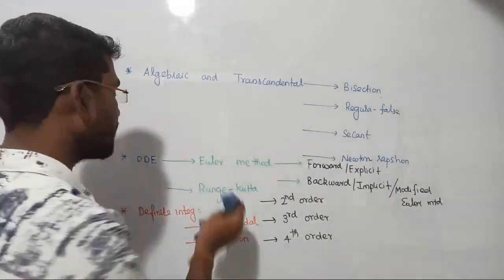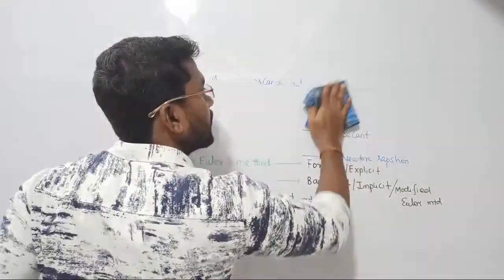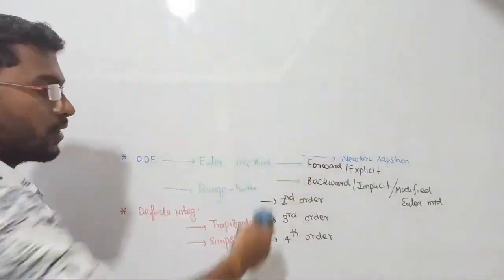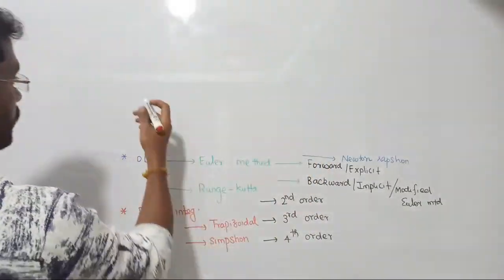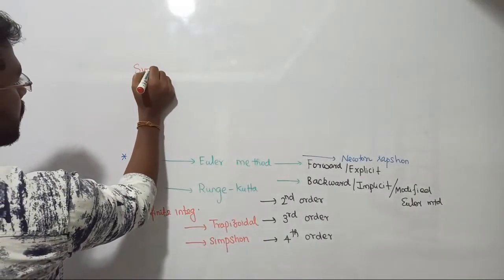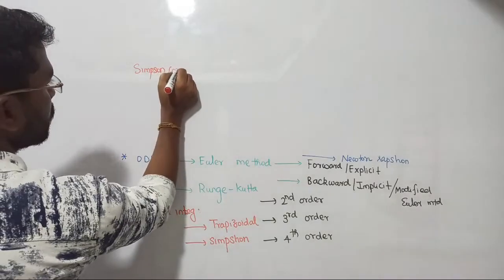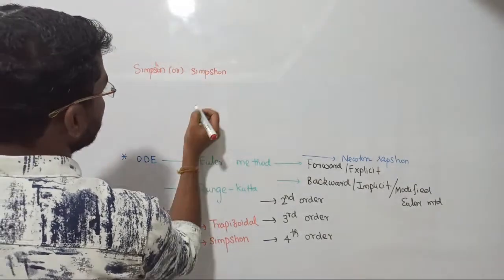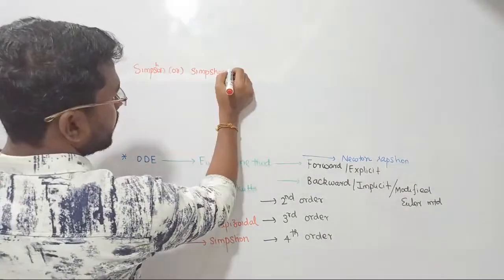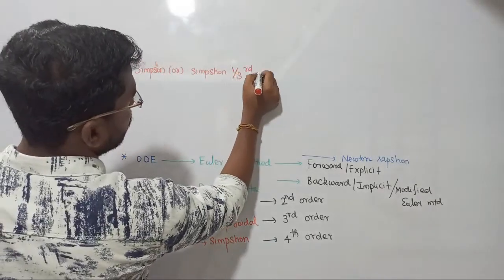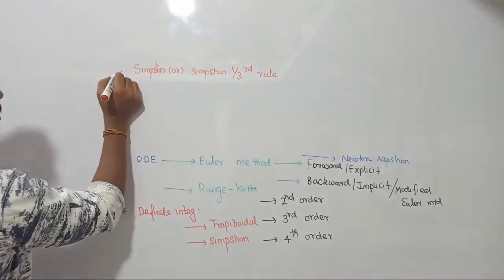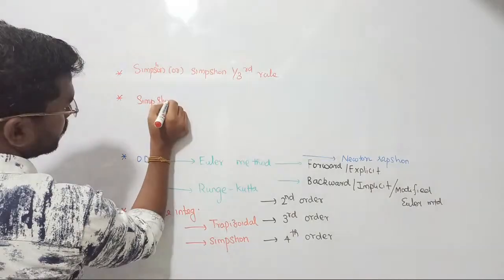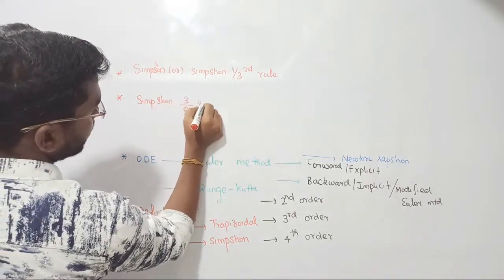I don't have space there, so I am just removing this portion. Let me write the solution. First, the Simpson rule, some people call it the Simpson rule or the Simpson 1/3 rule. Both are the same, because in your examination sometimes they will simply say Simpson rule. It means they are talking about the Simpson 1/3 rule. Both are the same, and there is one more rule, the Simpson 3/8 rule.